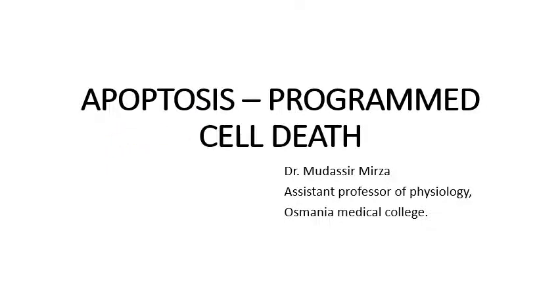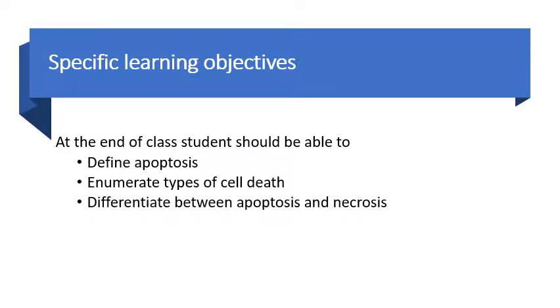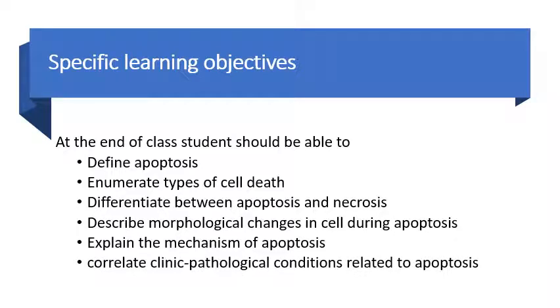Today I am going to speak about apoptosis, the programmed cell death. In today's class, we are going to learn about what is the definition of apoptosis, what are the different types, and what is the basic difference between apoptosis and necrosis, what are the morphological changes occurring in the cell during apoptosis, and the mechanism of apoptosis, and last but not the least, what are the clinical pathological conditions related to apoptosis.